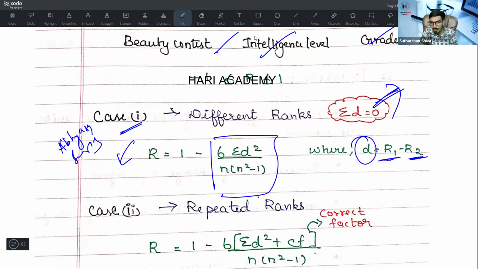It is rank 1 minus rank 2. We will give 2 kinds of data. From that, rank 1 will give, rank 2 will give, and then based on the data, we will subtract the data. I need to get D value is 0. If the D value is 0, here the D value may think 0. Here the answer is summation D square. Summation D square should not be 0. Then it is not your correct answer. Only summation D should be 0. Summation D square should not be 0.